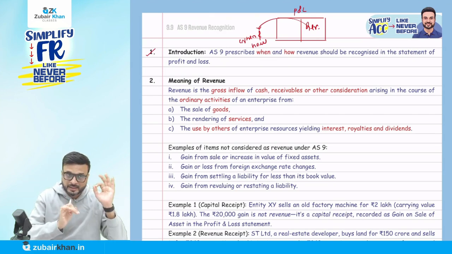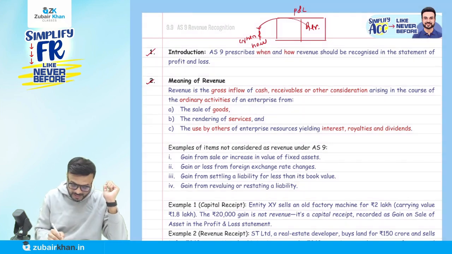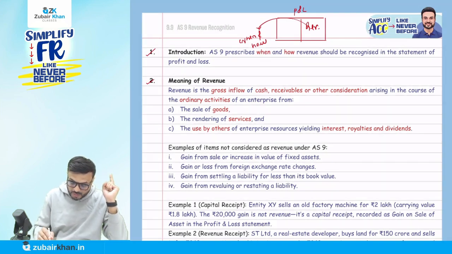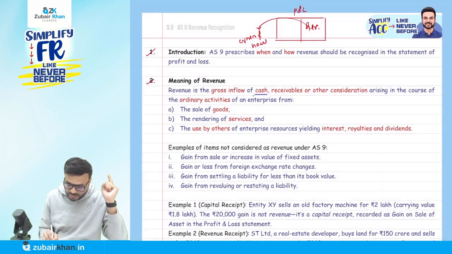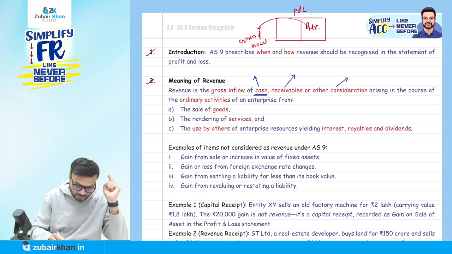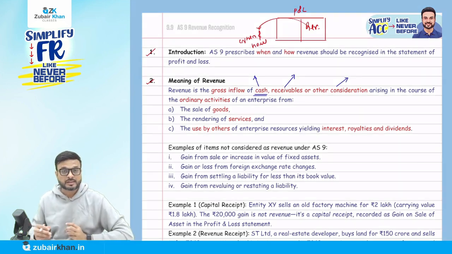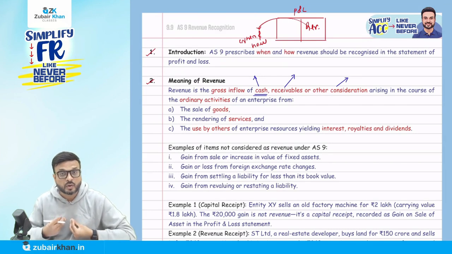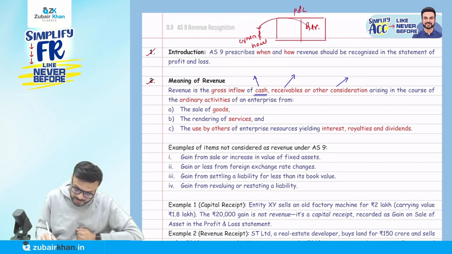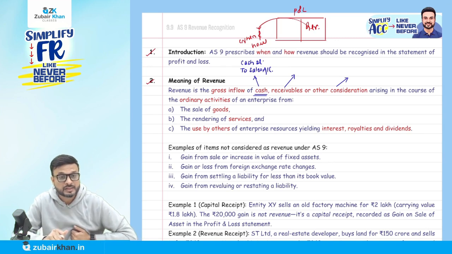Listen carefully. They say revenue is the gross inflow of what? Cash. It means, for example, it may be a cash sale. So I will pass the entry: cash account will be debited and sales account will be credited. So this is the entry I am to pass.